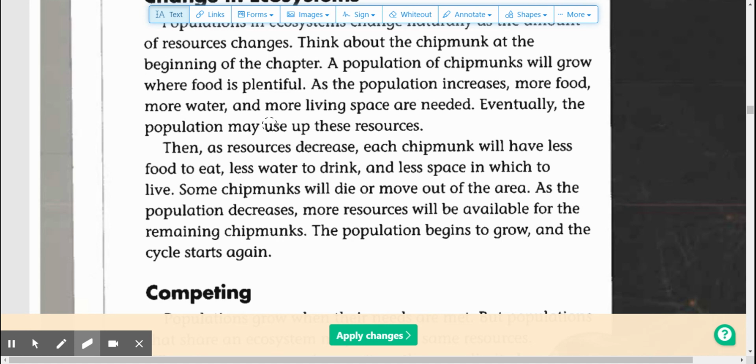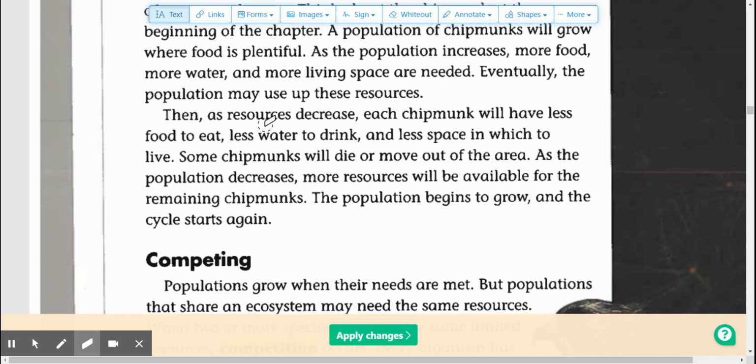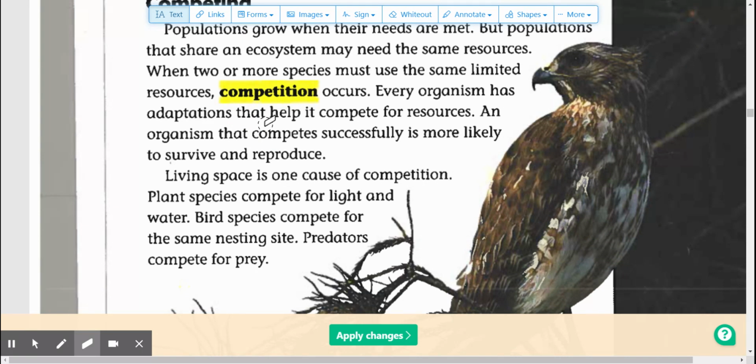Number 2. Every organism has blank that helps it compete for resources. A. Adaptations. B. Superpowers. Or C. Mothers.